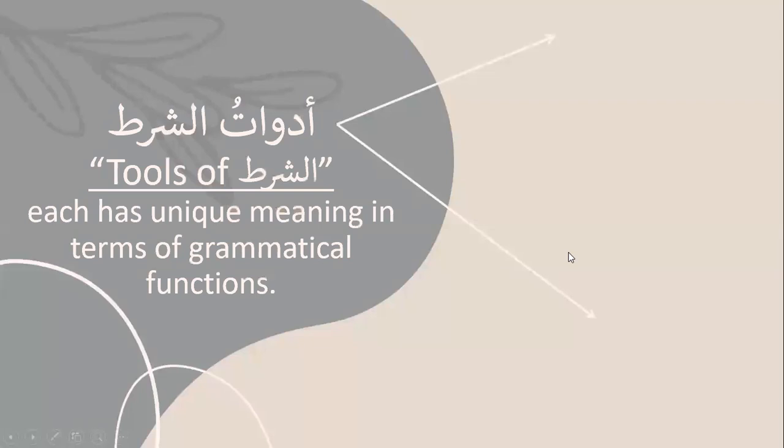Now, adwatu shart. So there are two kinds of adwatu shart. Each has a unique meaning in terms of grammatical function. So there are two things: it has a unique meaning and also grammatical functions. So we have adwatu shart jazima.